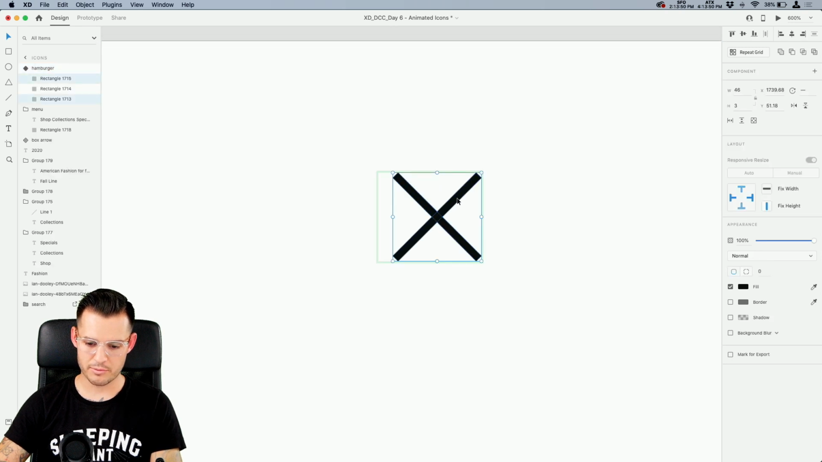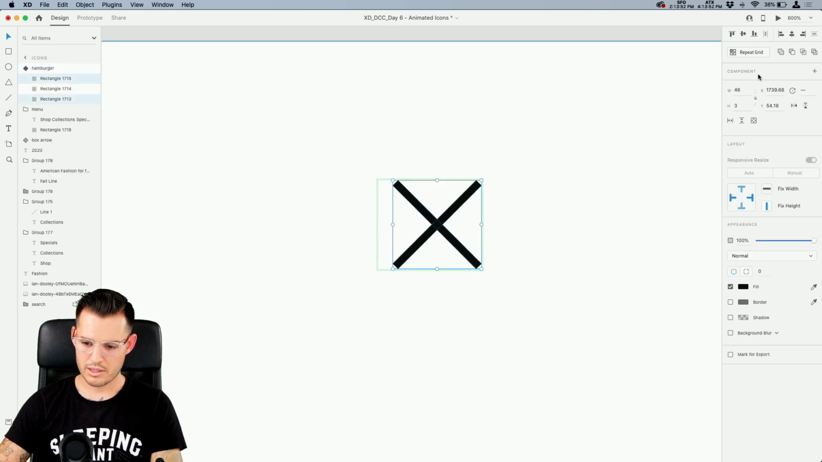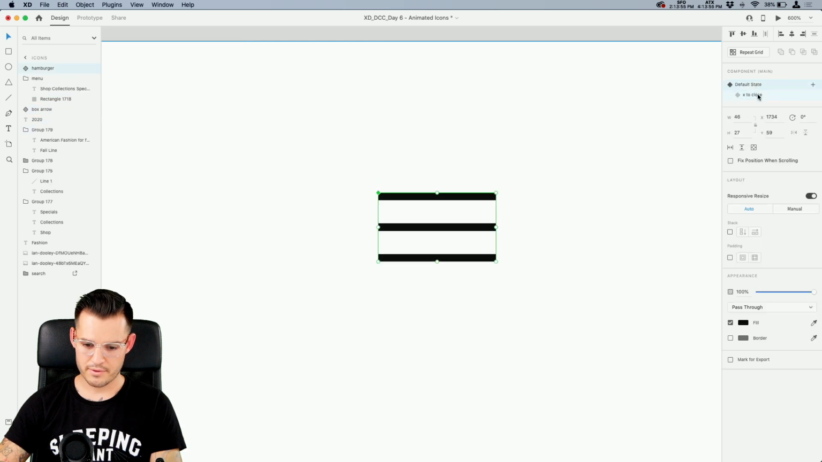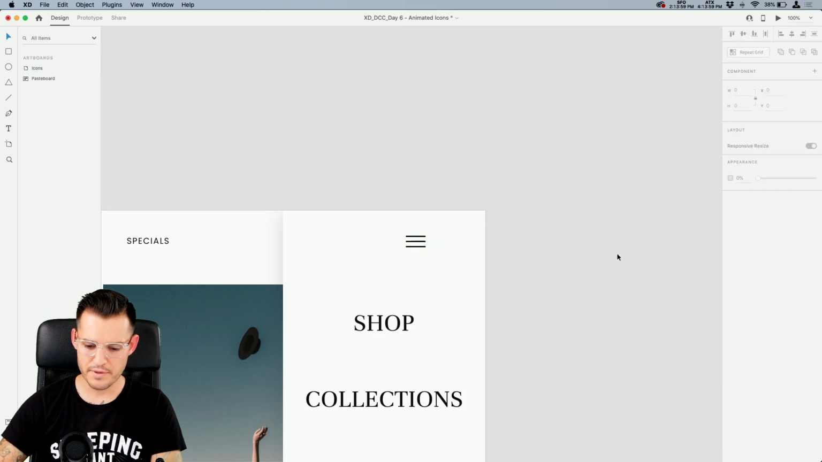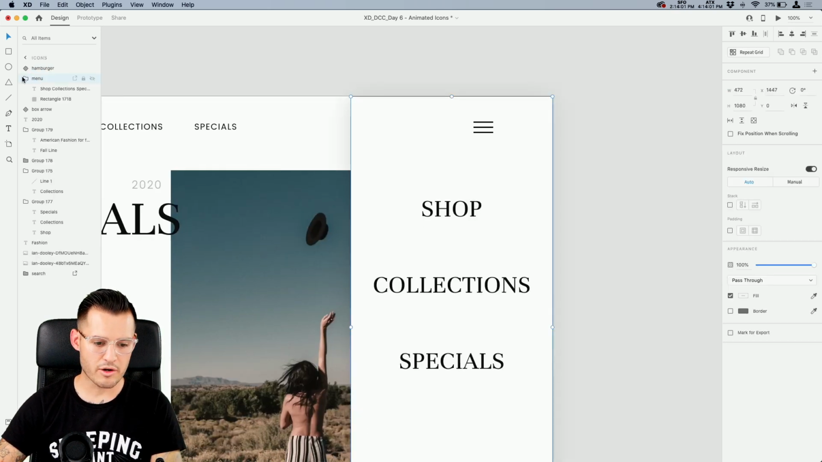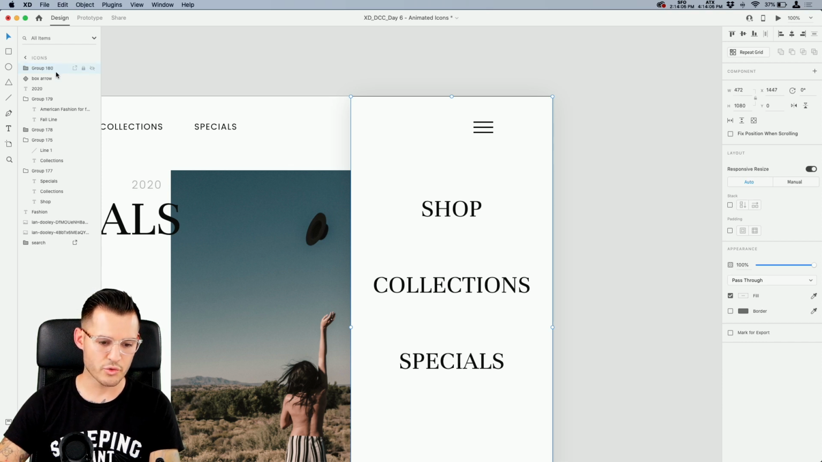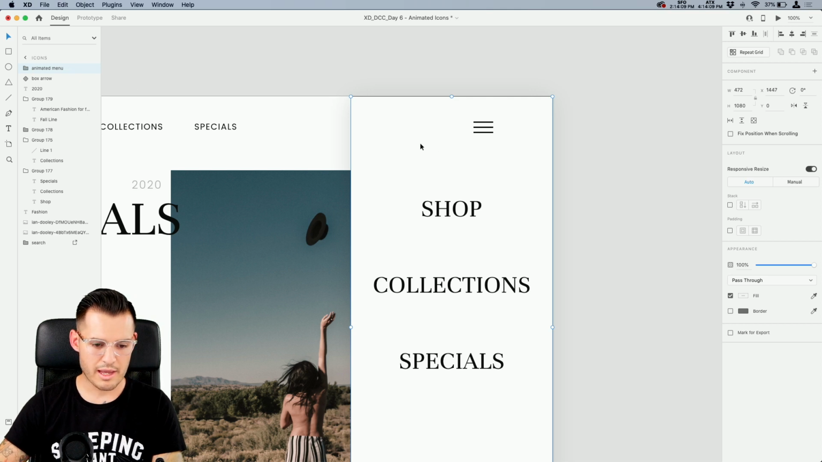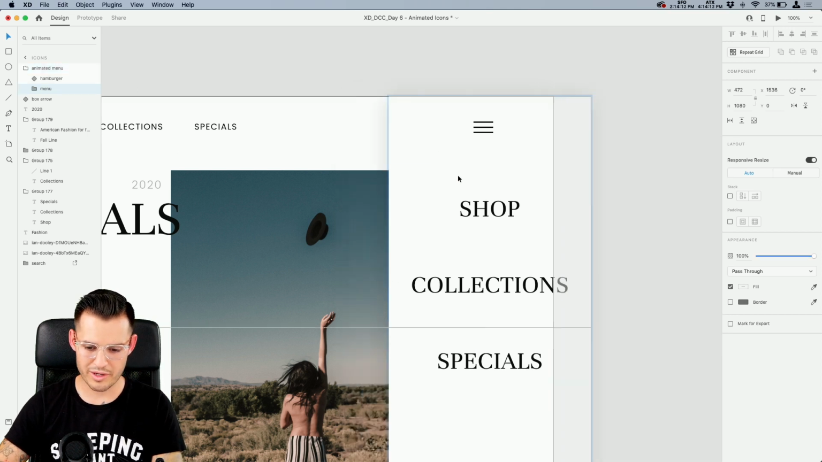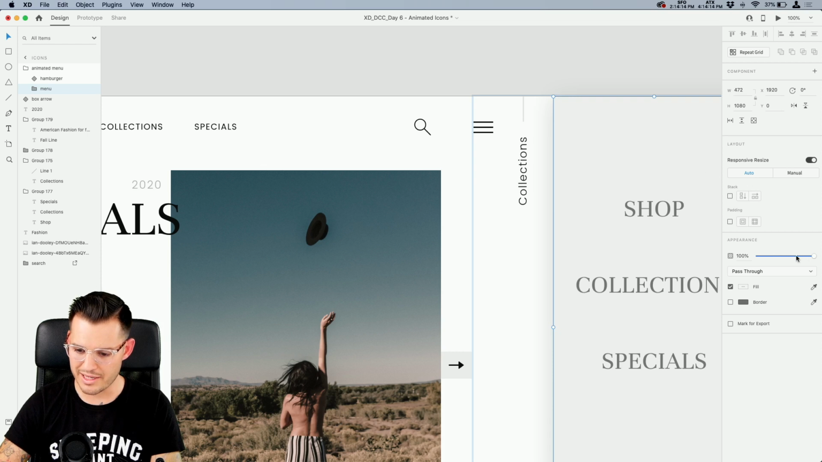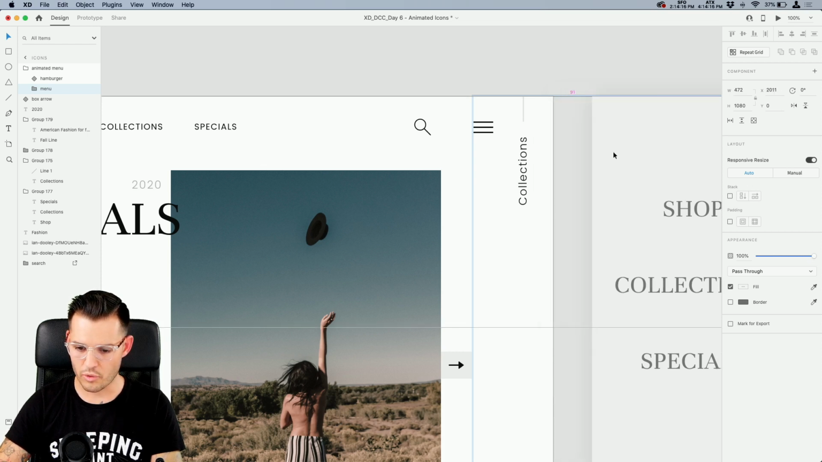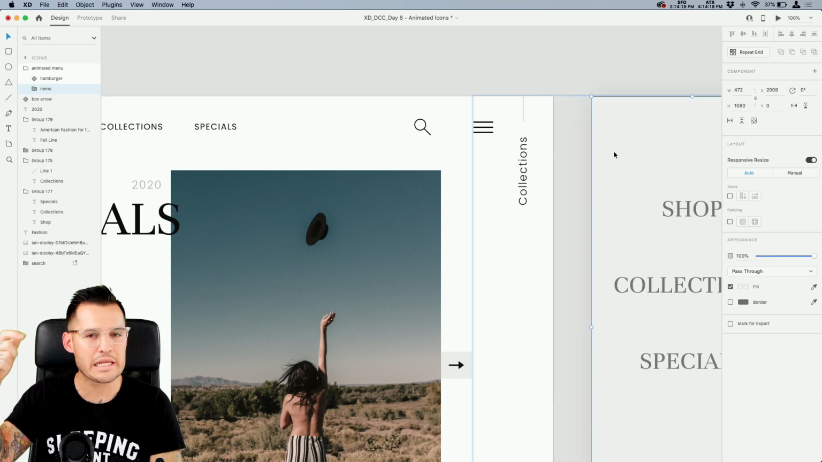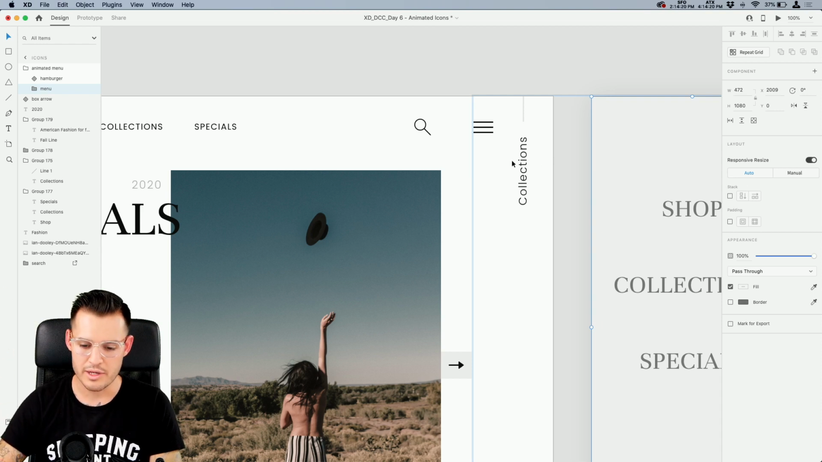Okay, so these might be a little bit high. We just want to kind of play with things a little bit. Something like that. Okay, so that's pretty good. Now I tell you what, why don't we take our menu and let's take our hamburger. Let's group those together and call those animated menu. Okay, and then we're going to take the menu portion of it. We're going to kick it off to the side. We don't need it there, and let's kick it all the way off so we don't even get any of the background, or excuse me, the drop shadow kind of showing.